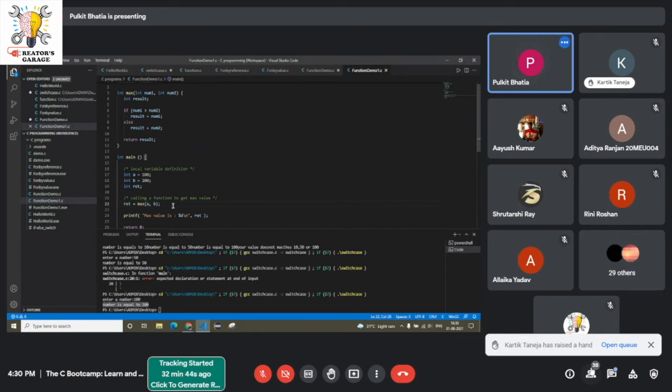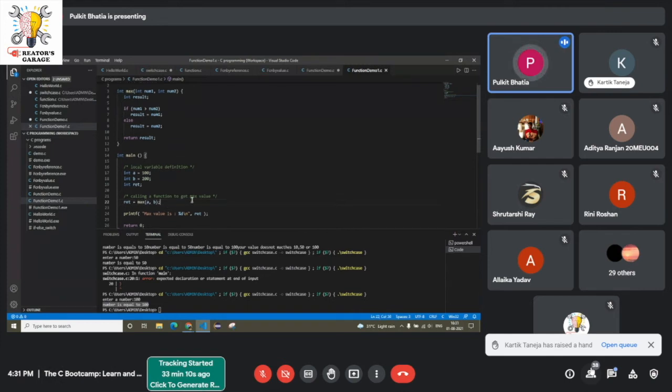This is known as calling of a function. I'm telling the compiler that this place, line number 22, is where I need to call my function. So I put a variable and equate it to the function max a and b.